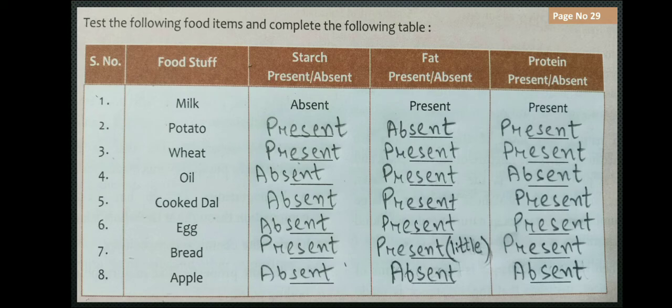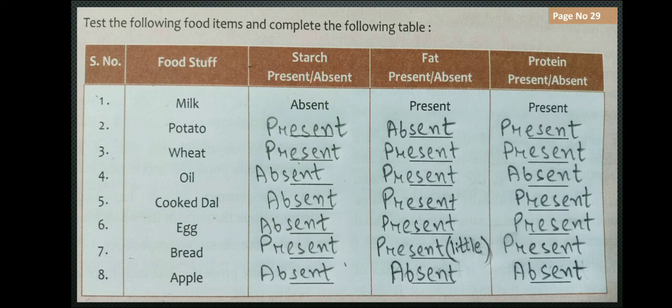Wheat: starch is there, present. Fat is also present, protein is also present. In oil, starch is not there, absent. Fat present, protein absent. Cooked dal: starch absent, fat present, protein present. Egg: starch absent, fat present, protein present. In egg, the fat is there. Where is the fat? The inside part, the yolk, the yellow part, and protein is in the white part, albumin, present.